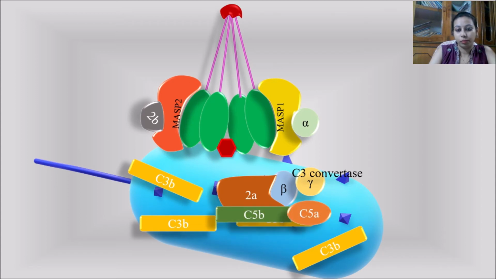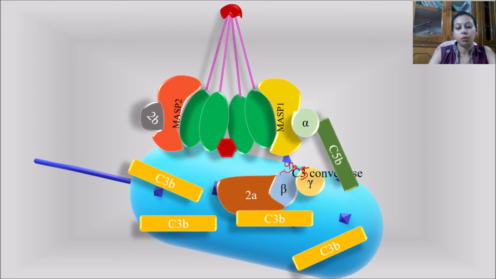When this C3b has combined with C4b and C2a, that is basically C4b, C2a and C3b together, they now form the C5 convertase. Just like in the classical pathway, the C5 convertase will have the ability to cleave or lyse the C5 component of the complement system into a smaller and a bigger molecule, and as we have seen, the C5b component will go away from this component and get inserted on the membrane of the pathogen.